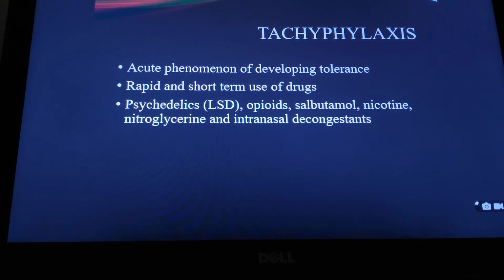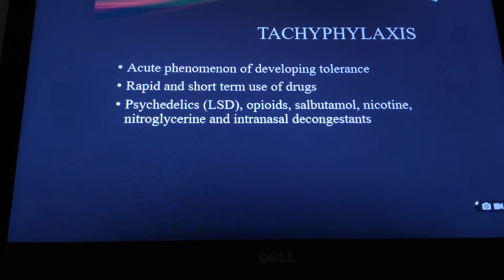Tachyphylaxis is a tolerance, but the difference is it is acute tolerance. It develops after rapid and short-term use of the drug. In tolerance, what we have seen is that it develops after long-term use of the drug, whereas in tachyphylaxis, it develops after short-term use of the drug. The drugs which show the phenomenon of tachyphylaxis are psychedelics, LSD, opiates, salbutamol, nicotine, nitroglycerin, and intranasal decongestants.